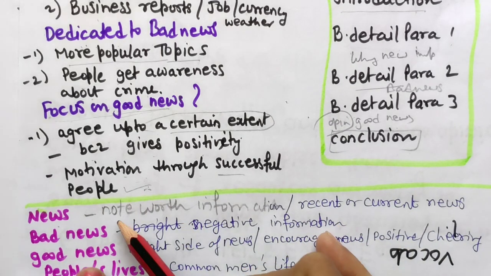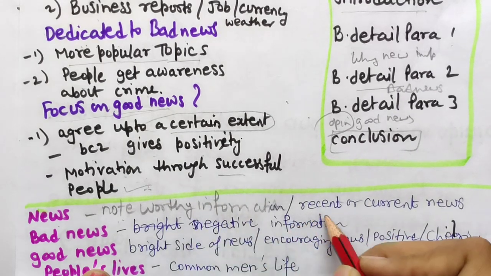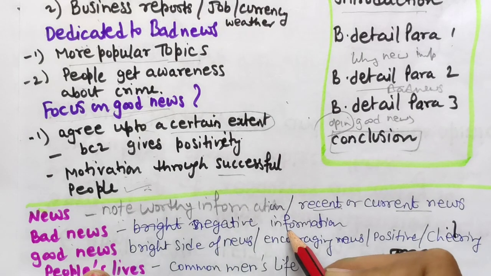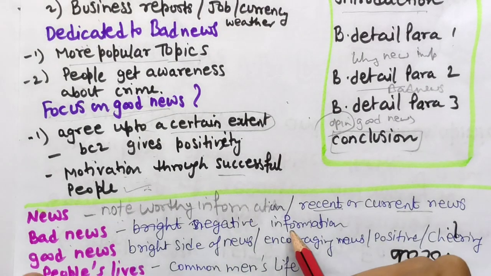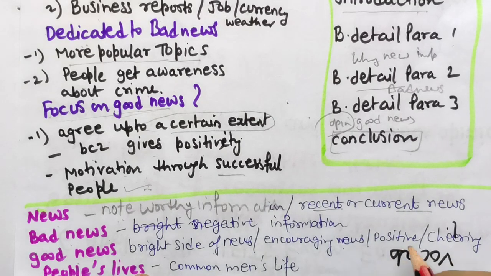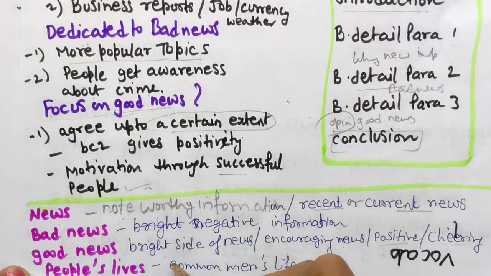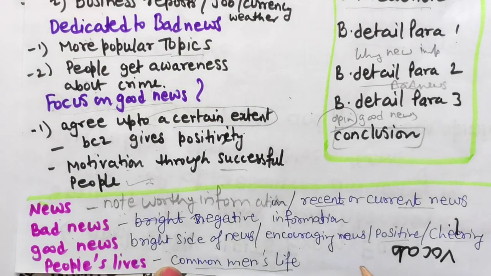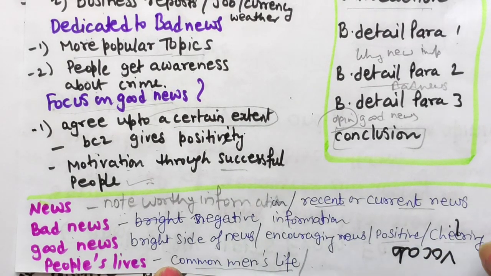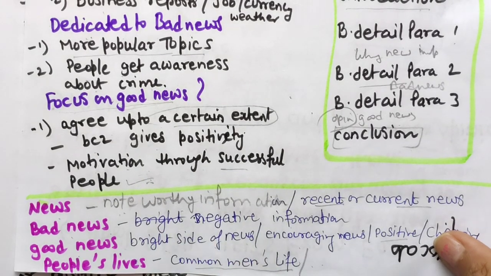For news you can write the words noteworthy information, recent or current news. For bad news you can use negative information or negative news. For good news you can write bright side of news or encouraging news, motivating news, or positive or cheering news. For people's life you can write common man's life. Okay, any other thing also if you have in your mind, you can comment it in the comment section. Okay, let's write the introduction.